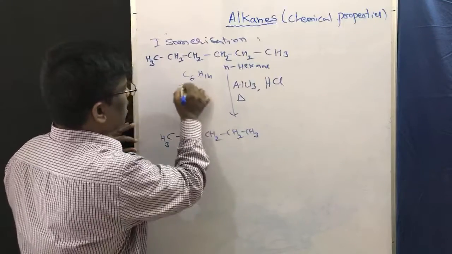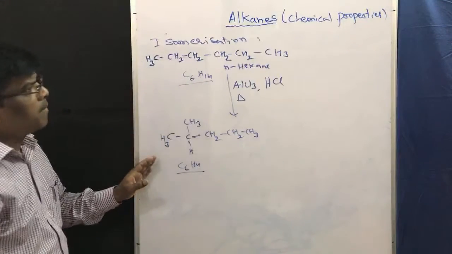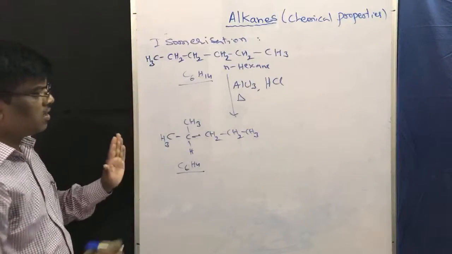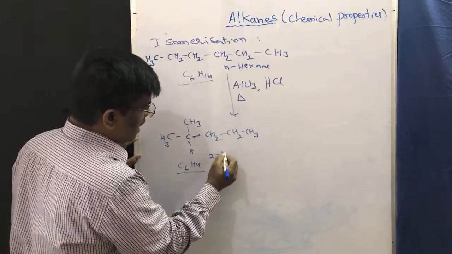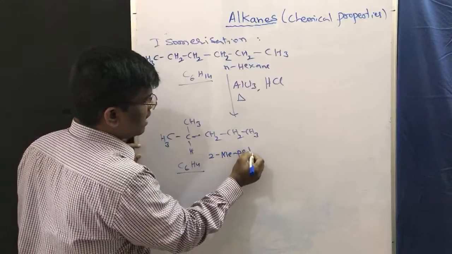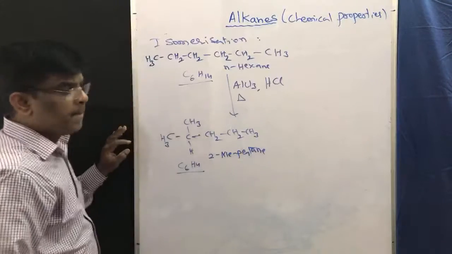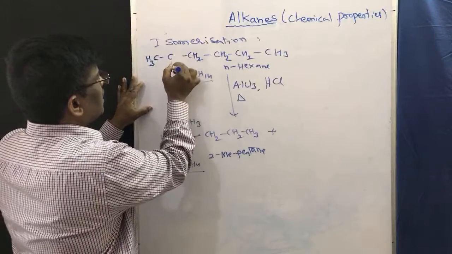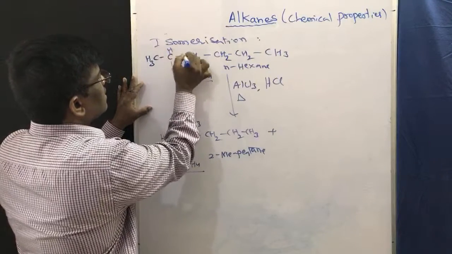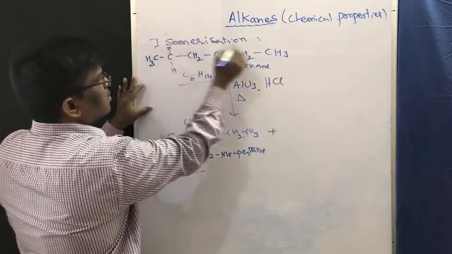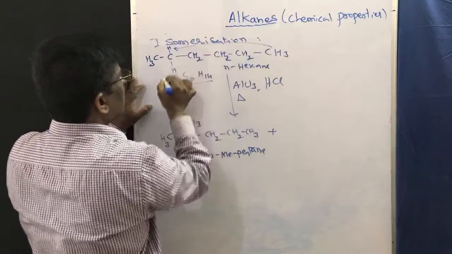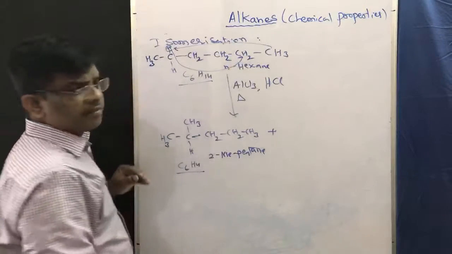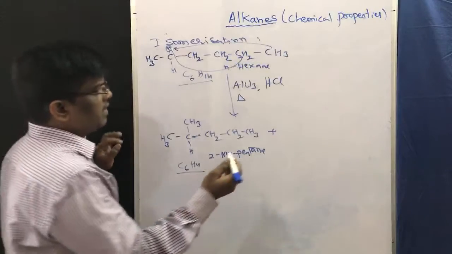So it has the same molecular formula but is structurally different. These two are isomers. This is 2-methyl pentane. How is it going to form? It is very simple. This is the structure of hexane. Simply this methyl is going to come here, and this hydrogen is going to be attached here. So it is isomerization. It is very simple.